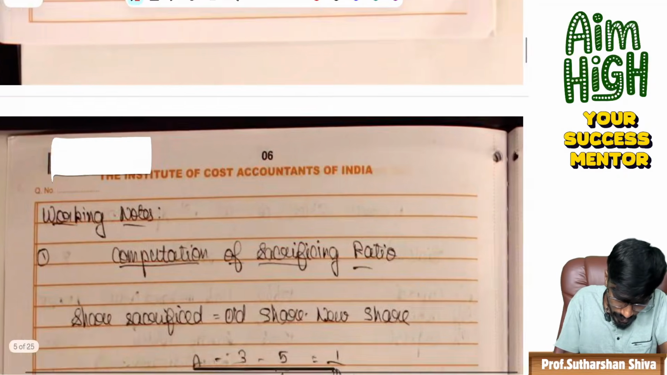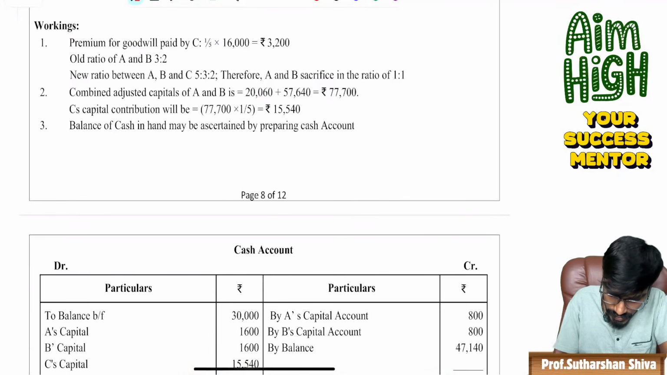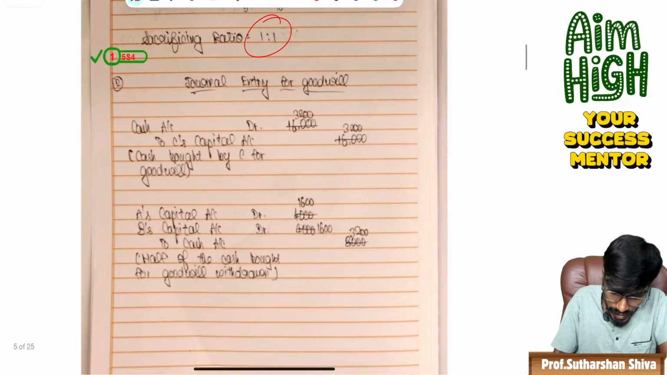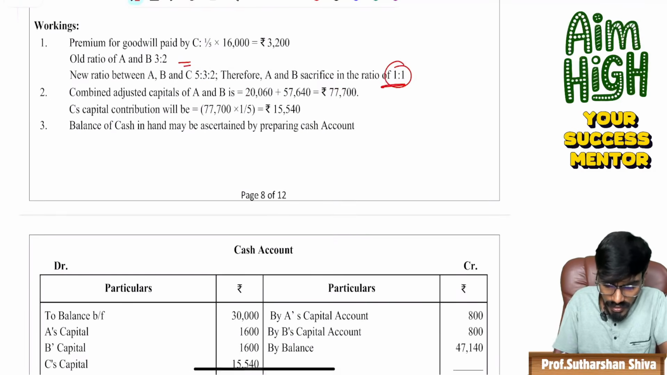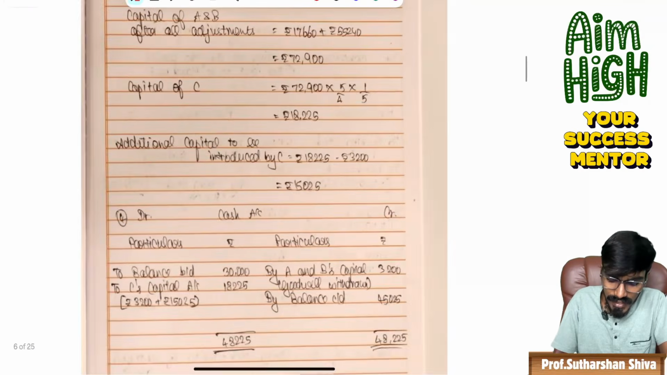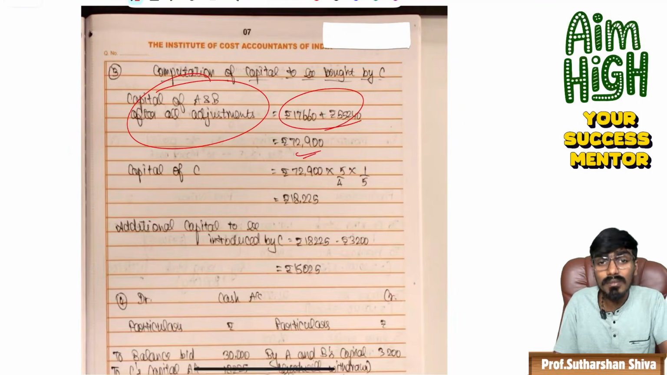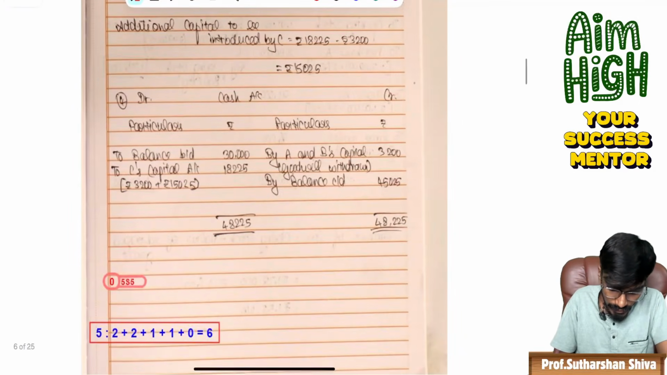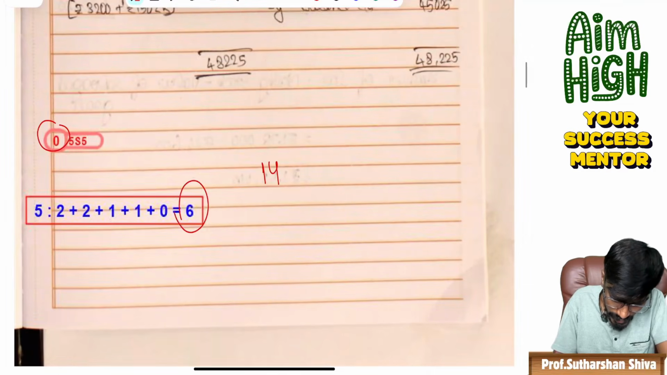And working notes, coming to the working notes, the sacrificing ratio is 1:1. The same 1:1 sacrificing ratio, whatever computation she has written. And then the journal entry she committed wrongly, and the journal entry is also not there. And coming to the cash account, as there is an error from the other perspective, the combined capitals become wrong as there is a mistake in the goodwill. That's acceptable. So they have given some marks. So out of 14 marks, they have given 6 marks.